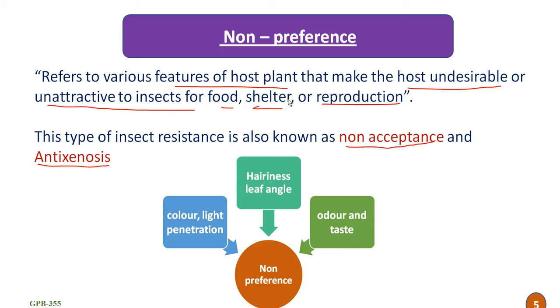And the plant characters associated with non-preference include color, light penetration, hairiness, leaf angle, and odor and taste of these host plants. So these are some important characters which confer non-preference to the insects.